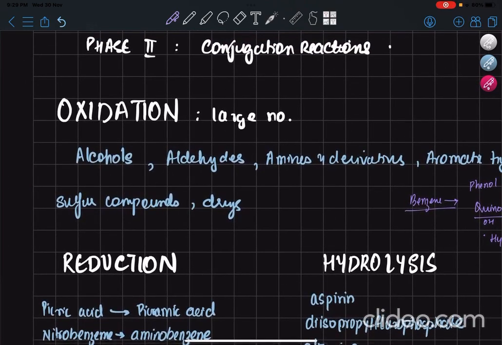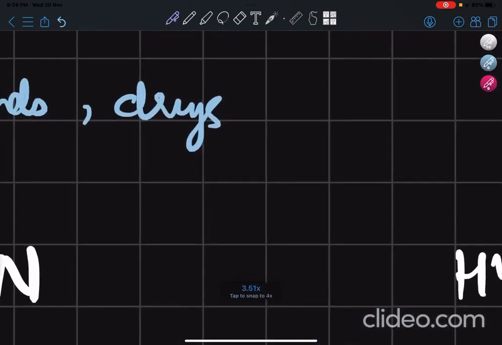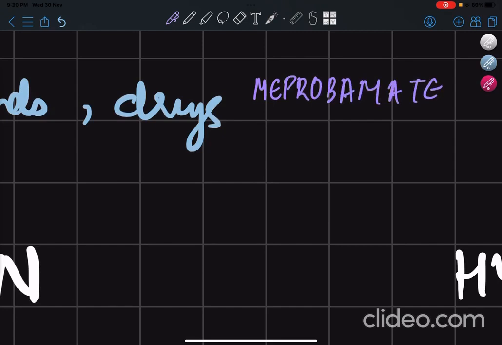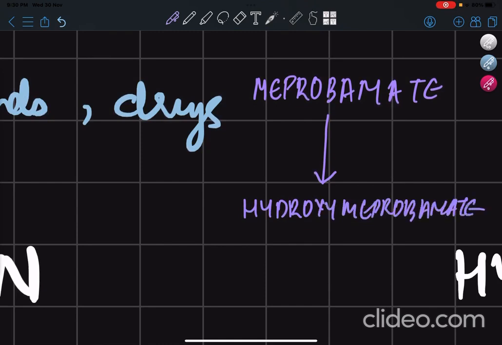Sulfur compounds: organic sulfur is oxidized to sulfuric acid. Done. Now talking about drugs. There's one example given which is important. There's a drug called meprobamate, which is a tranquilizer. It is oxidized to give what? We are obviously adding hydroxy groups here. So hydroxymeprobamate. Alright, so this is excreted in the urine. That is basically the only job of this metabolism, to make more easily excretable products. So meprobamate is converted to hydroxymeprobamate, which is excreted in the urine.